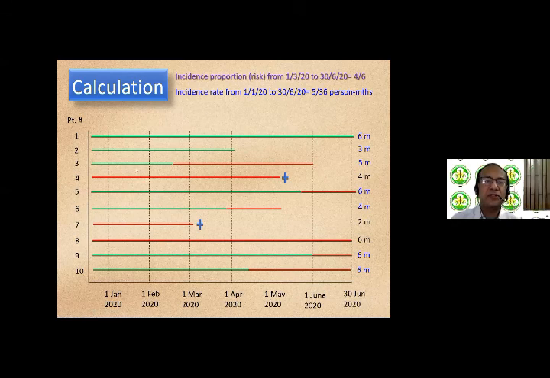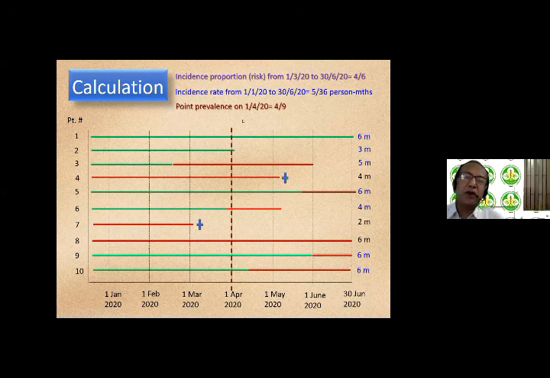And of those 36, in that 36 person months period of observation, cumulative period, you had 5 persons who developed the disease. And who were these 5 persons? It was patient number 3, patient number 5, patient number 6, patient number 9, and patient number 10. So there were 5 cases of this disease that occurred in 36 person months of observation. So that makes it an incidence rate of 5/36.